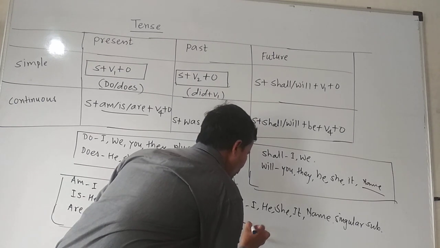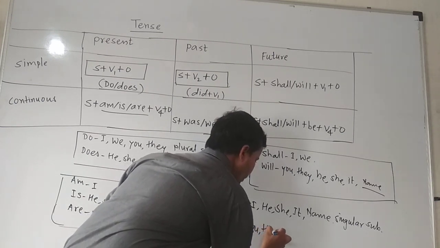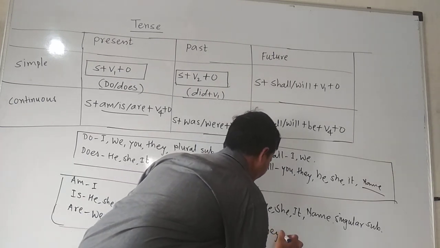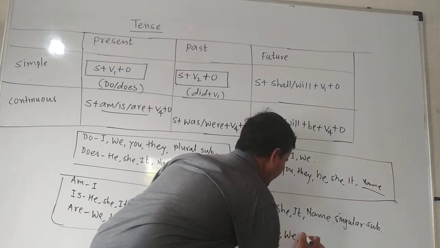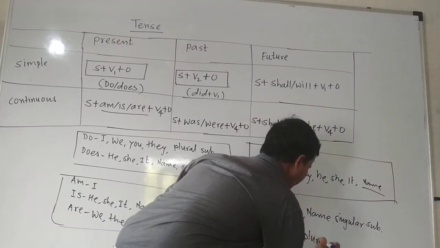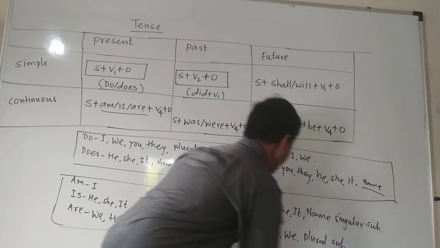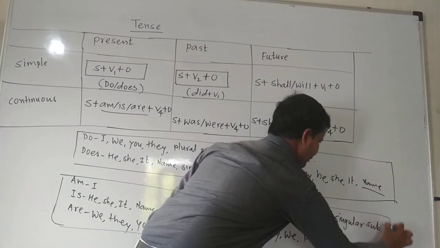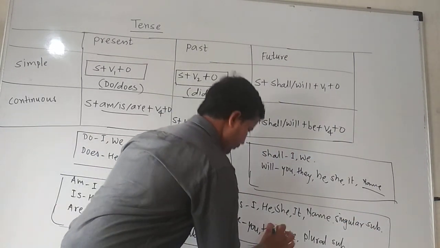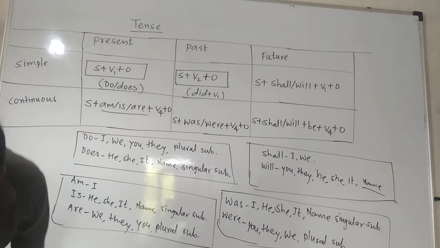Then were: you were, they were, we were, and any plural subject. These are the words which are used with this.